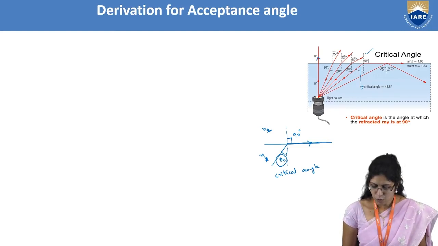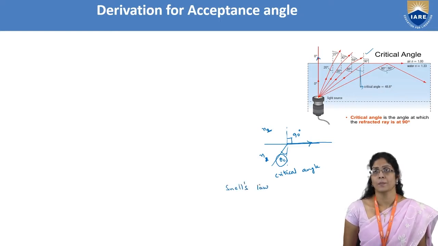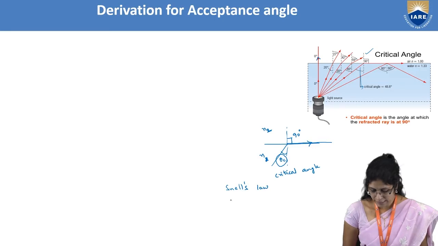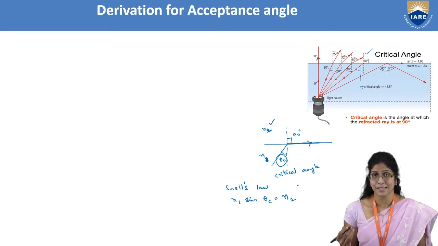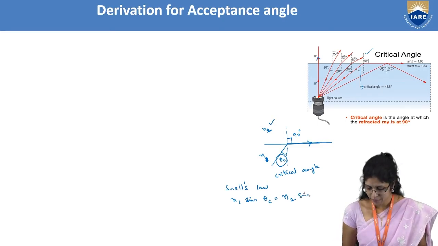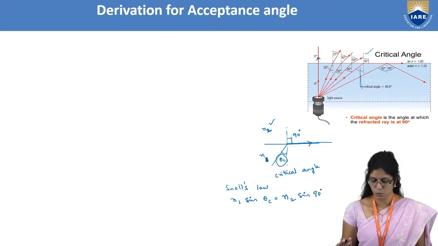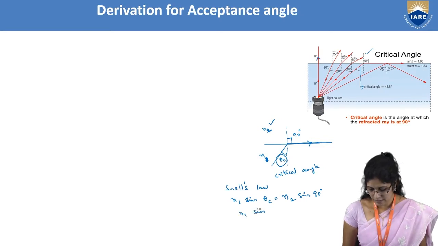And now I want to apply Snell's law. So if I apply Snell's law, what will I get? n1, the refractive index, into sine theta C is equal to n2, the refractive index of the next medium where the ray has been refracted, into sine of 90 degrees. We know that Snell's law is n1 sine theta 1 is equal to n2 sine theta 2. Here theta 2 is 90 degrees. And what is sine 90? It is equal to 1. So n1 sine theta C is equal to n2 into 1.